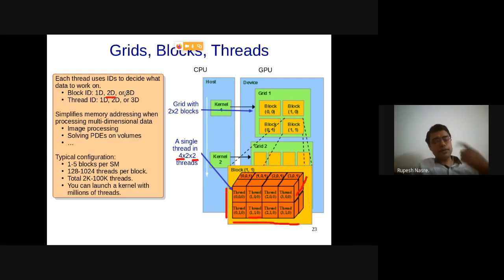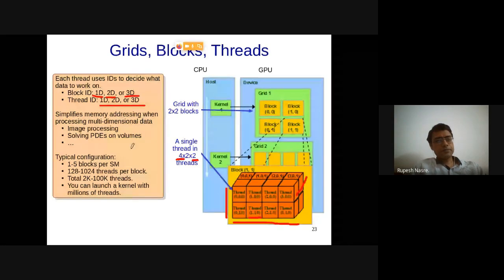I mean, Z is 0 means that in the Z direction there is only one block, and therefore its ID is going to be 0. When it is 3D, X, Y, Z is specified. When it is 1D, only X is specified, but you can do other ways. For example, you can have X to be 0, Y to be something, and Z to be 0 again. That is also possible. Similarly for the thread ID.